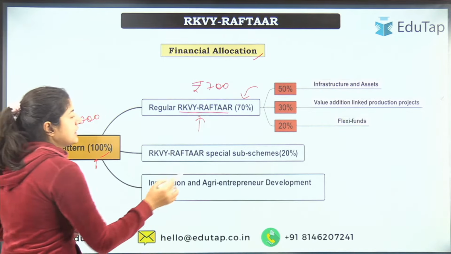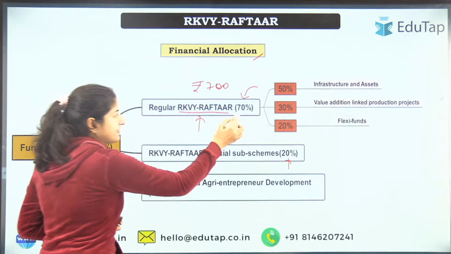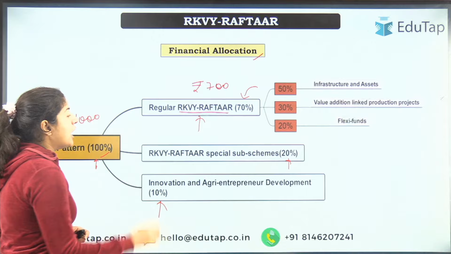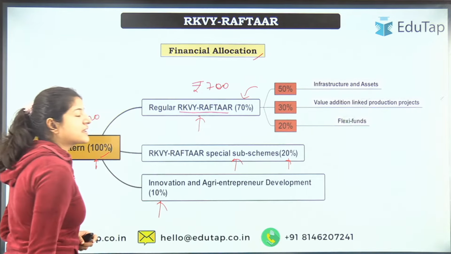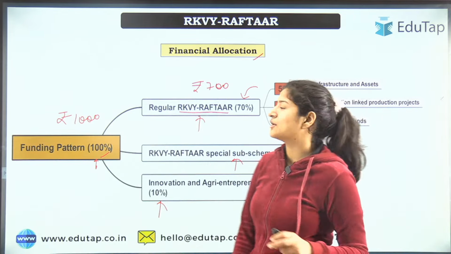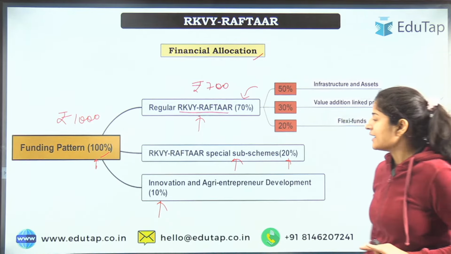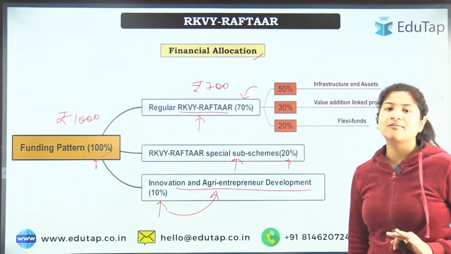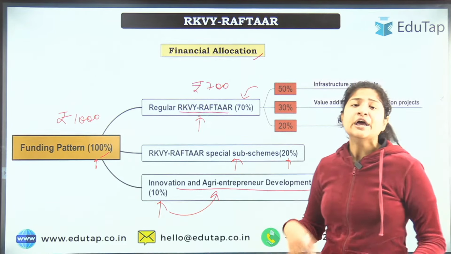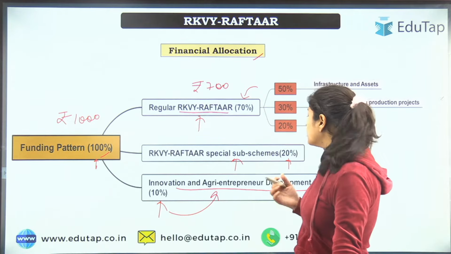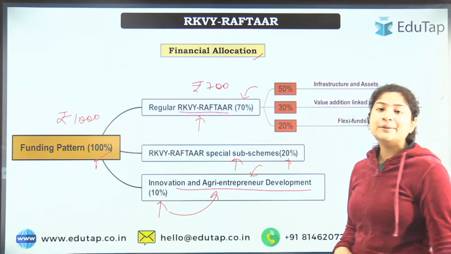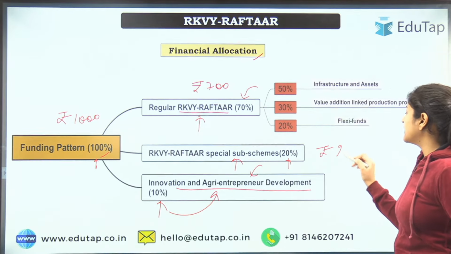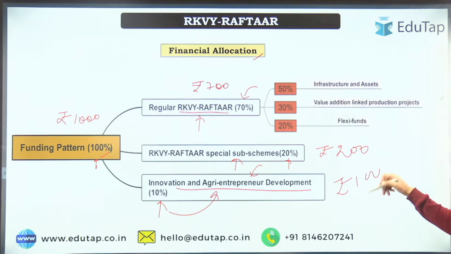Then the remaining 30% would be divided into 20 and 10. 20% will be given to special sub-schemes. There are some special sub-schemes under this particular program also, and 20% will be given for that. Next, 10% will be allocated for innovation and agri-entrepreneurship development. So 10% will be given for new innovations in the agriculture sector and new agri-entrepreneurship development programs. So it means rupees 200 will be given for this, and rupees 100 will be given for this.